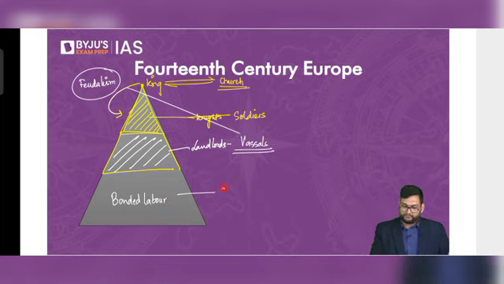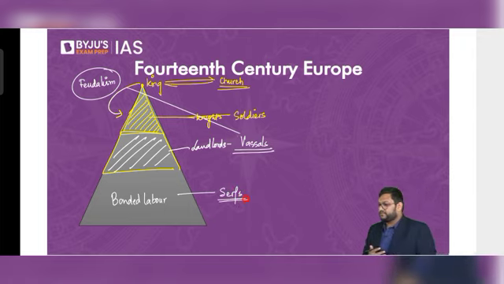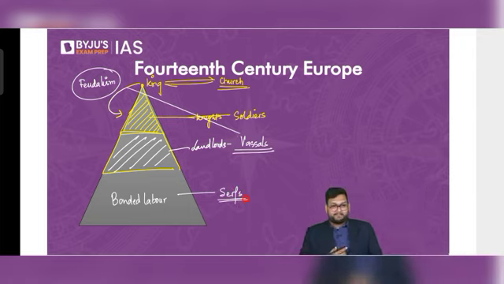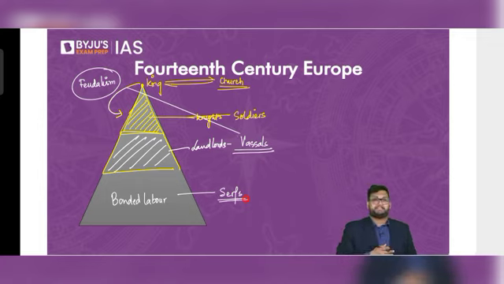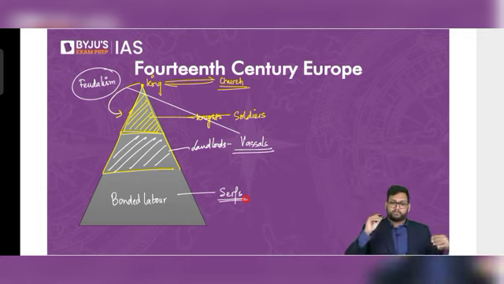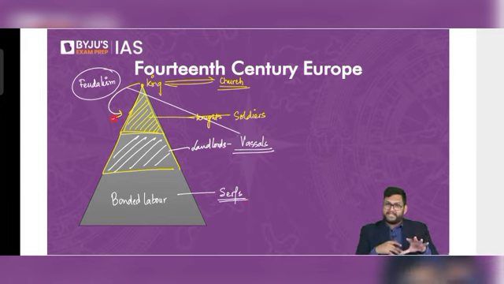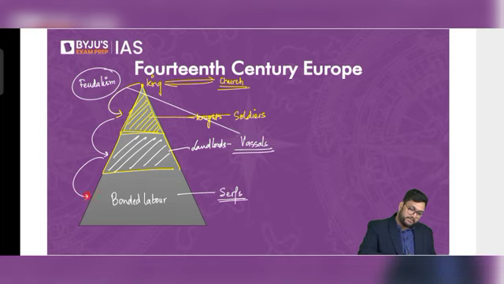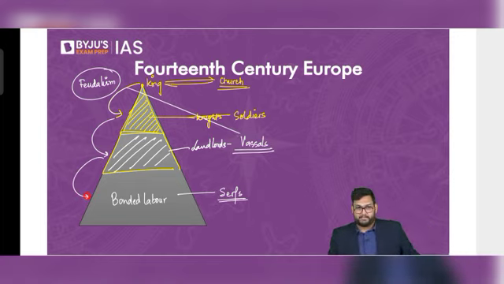Very good, Achal. Serfs, which is called serfdom, not begar. It is a very specific word for Europe. It does not exist in India. It's called serfdom. So the king controls the knight controls the landlords, and the landlords control the bonded labor.